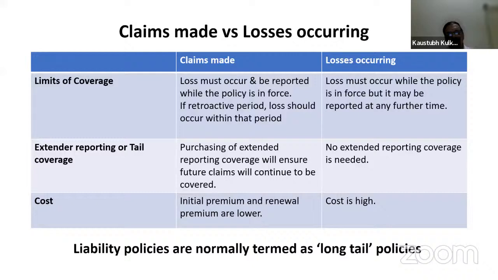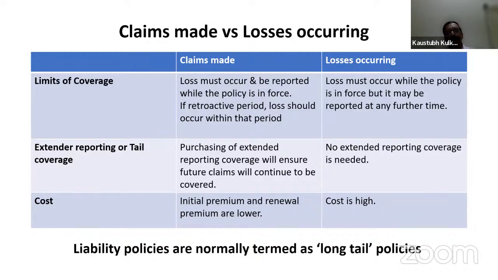That will come in picture once the victim has lodged a complaint in the court of law or the authority stating that there is a negligence of the professional while performing certain duties in December 2021, because of which there were losses to me and I want the compensation. So our insured person will come to know the negligence only after the expiry of the particular policy.